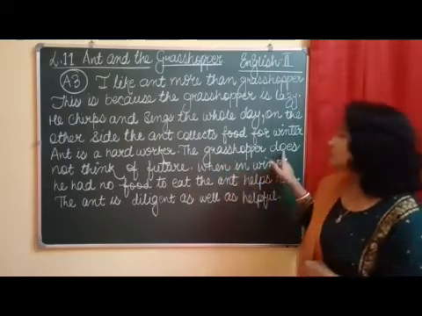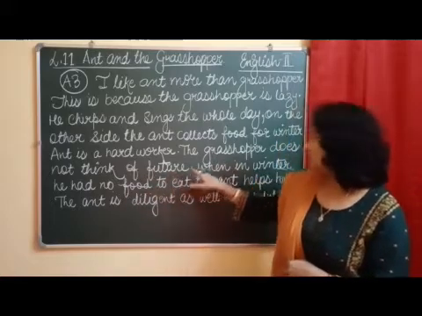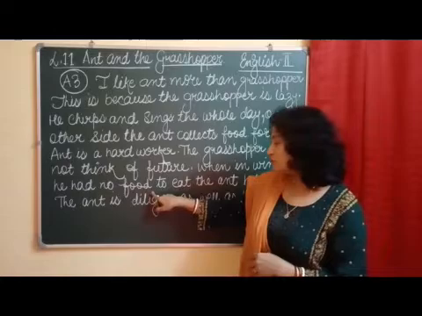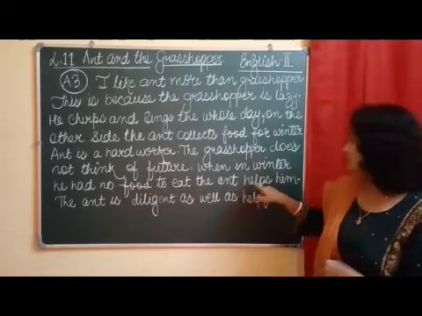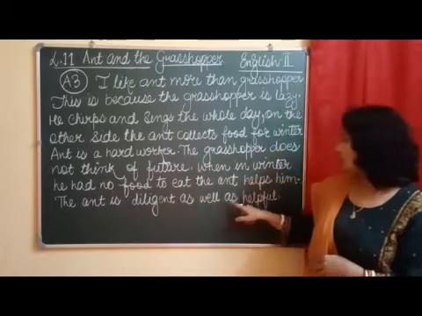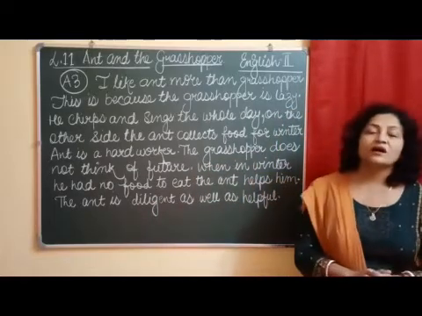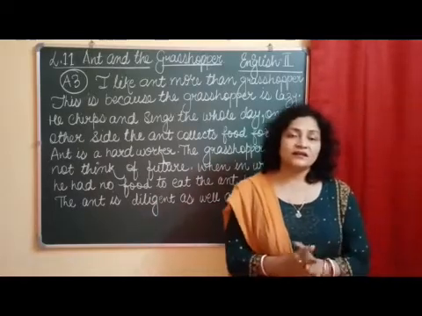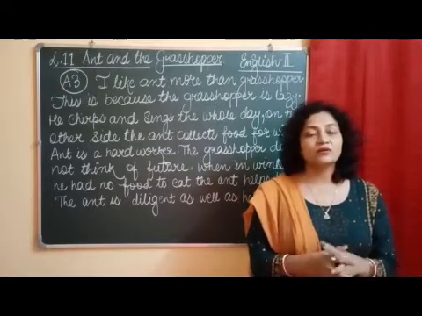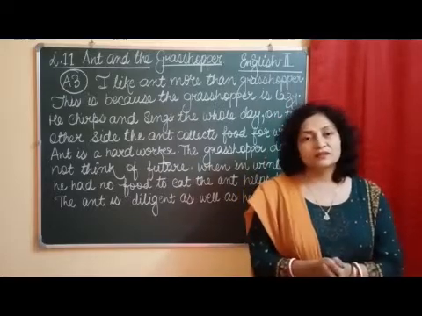The grasshopper does not think of the future. When in winter it had no food to eat, the ant helped it. The ant is diligent as well as helpful. Now, as I explained, the ant was working and the grasshopper was lazing around, enjoying summer days.